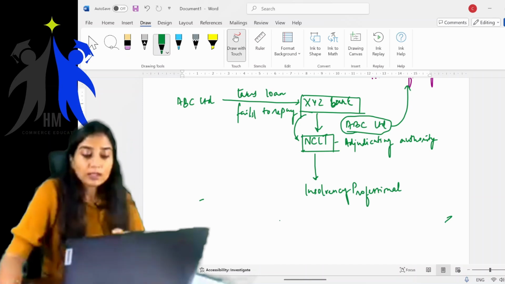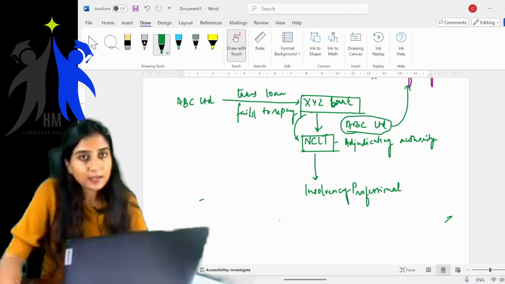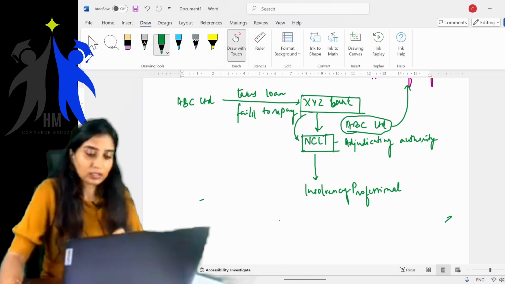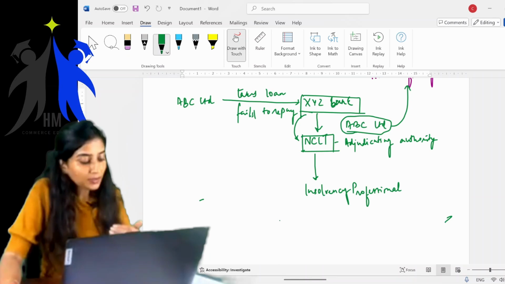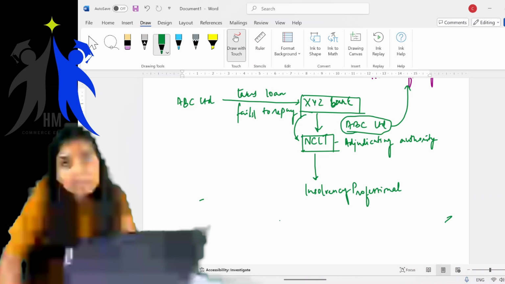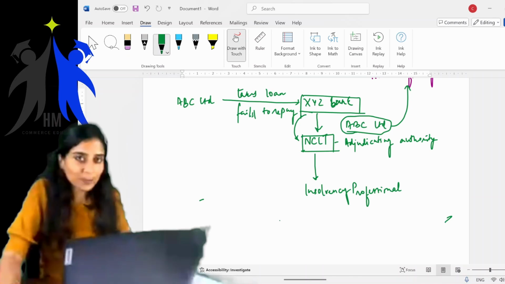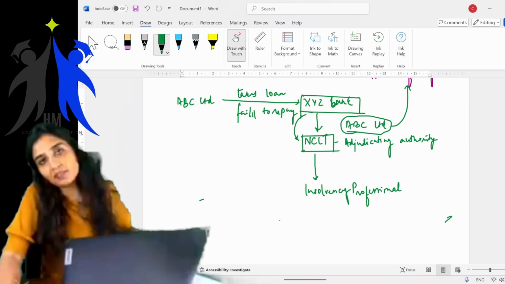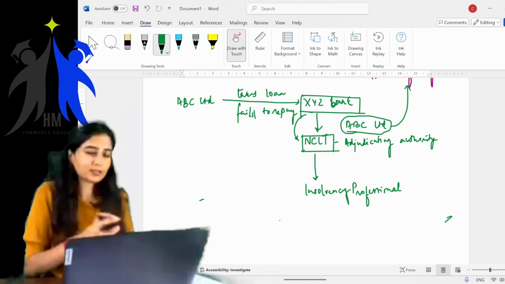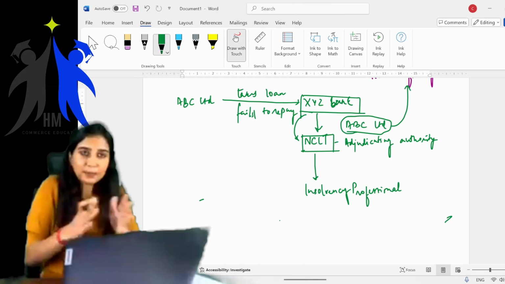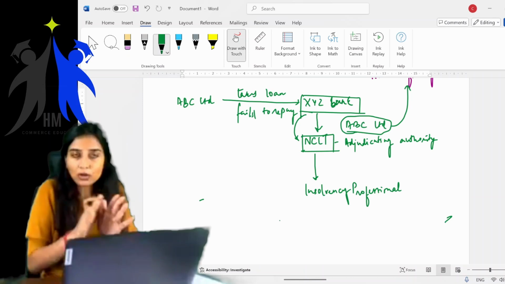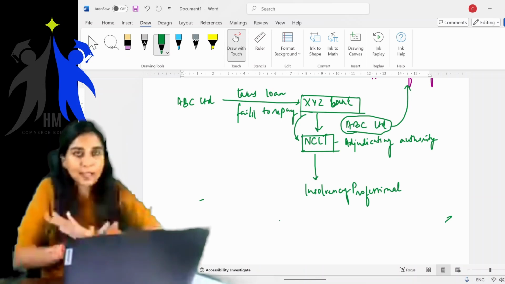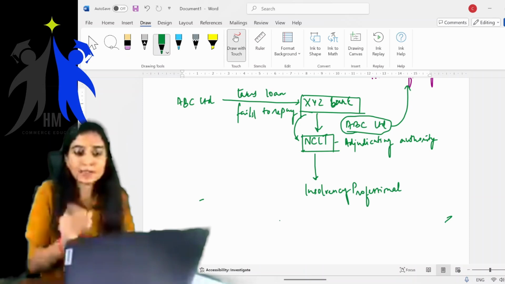Okay, now what do these IPs do? IP meaning insolvency professionals. They try to revive the business of the company. They take charge of the business and try to revive the company. They try to make certain resolution plans. It is a complete process wherein there is a committee of creditors, a resolution plan, and investors who come in. There is a complete process called the CIRP process. I'm not going into detail. I'm just trying to give you the basic bird's eye view of this.